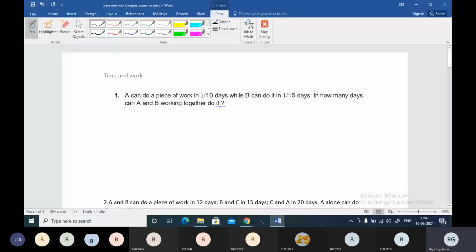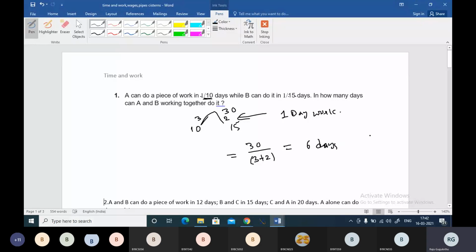A can do a piece of work in 10 days and B in 15 days. So 1 day work of A, boss: one work in 10 days, one work in 15 days. So 10 days and 15 days, 5 twos, 5 threes, 10, 30. 30 is the LCM, 10 threes and 15 twos. So these are the 1 day work done by them. Then total work is 30 units as per our LCM method, and 1 day work efficiencies of A and B are 3 plus 2. So 6 days will be required to complete the given work.